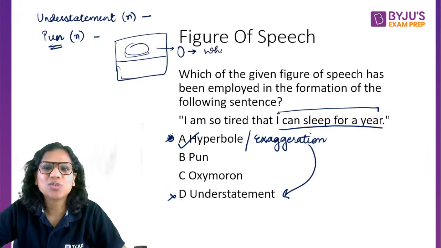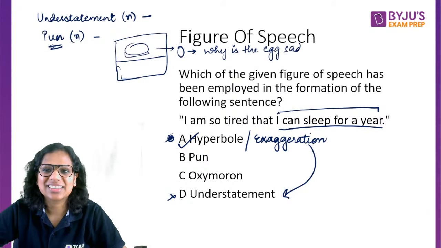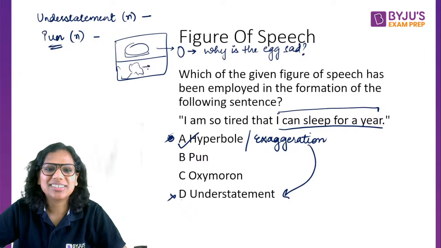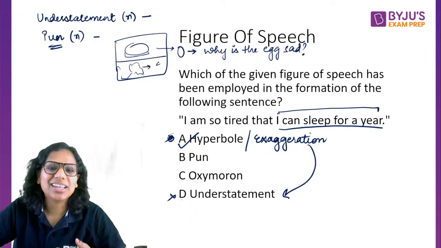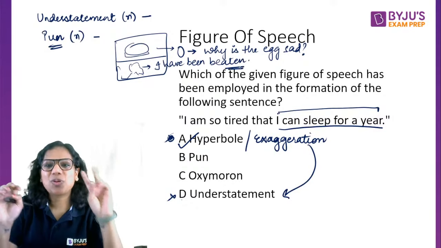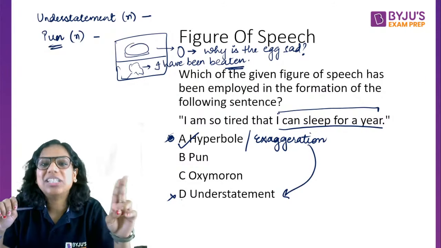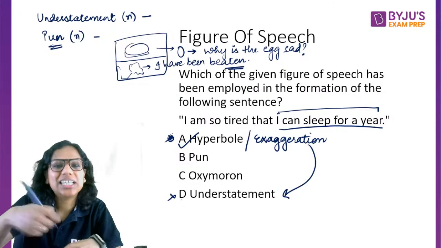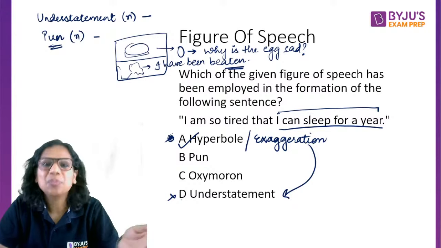The question asked was, why is the egg sad? Then the second part had a picture of Arnab, and it said, "मुझे मारा गया है, I have been beaten." So what does it do? It exploits the two meanings of the word beaten: beating a person and beating an egg. This is a pun.